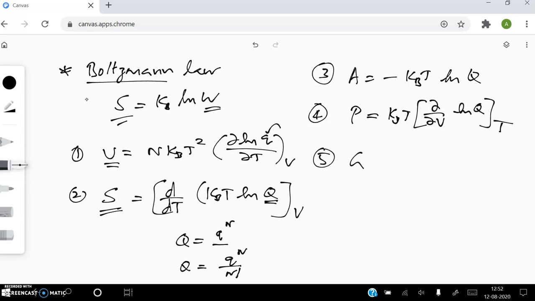Then what is the formula for Gibbs free energy? Yes, we can calculate Gibbs free energy also, which is given as minus nRT ln of molecular partition function q by total number of particles N. Using this formula, we can calculate the Gibbs free energy. So using these expressions, we can calculate the thermodynamic functions. How to utilize these equations, we'll discuss in the next lecture, by solving numerical problems. I stopped here.